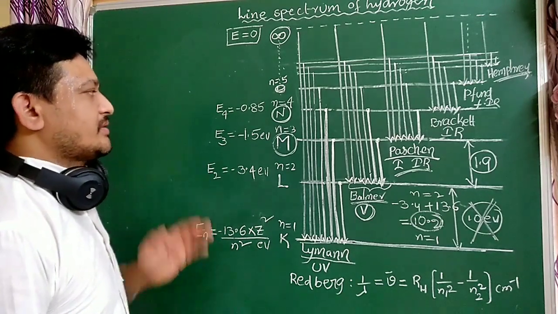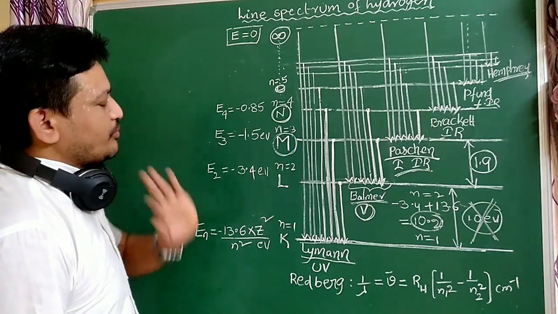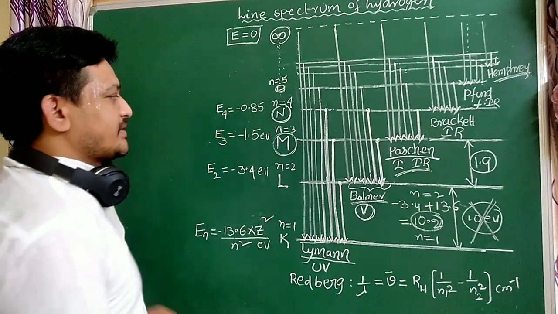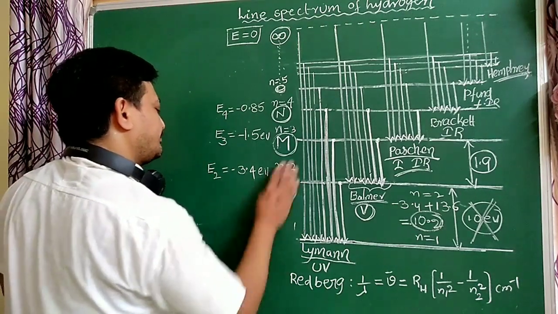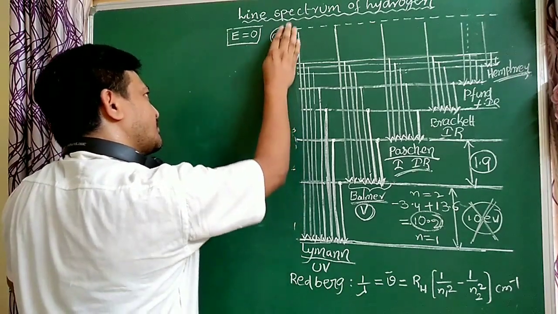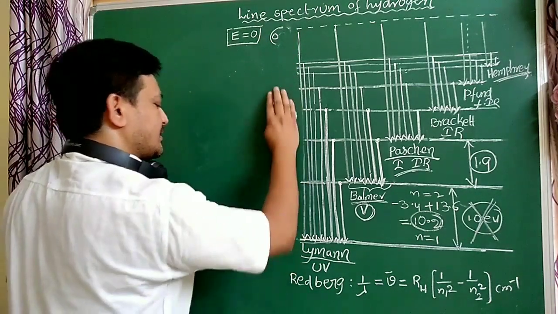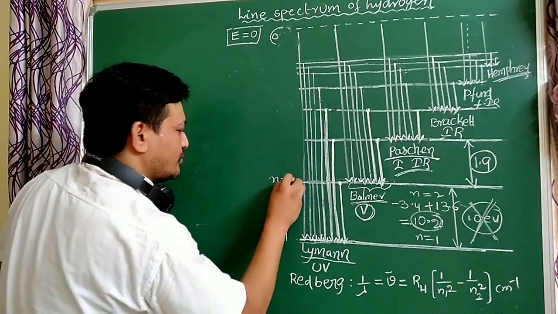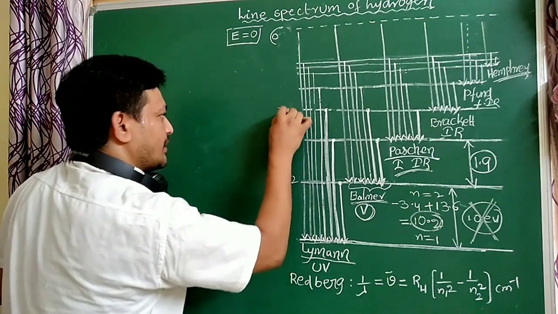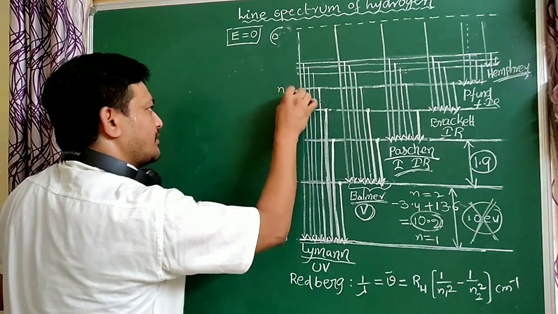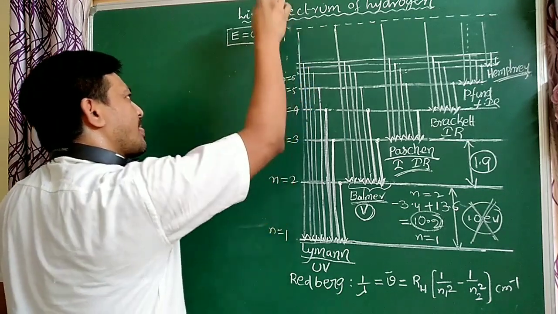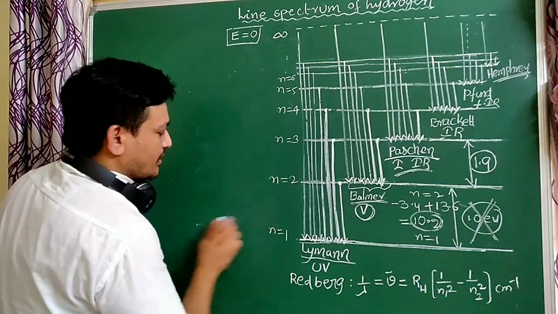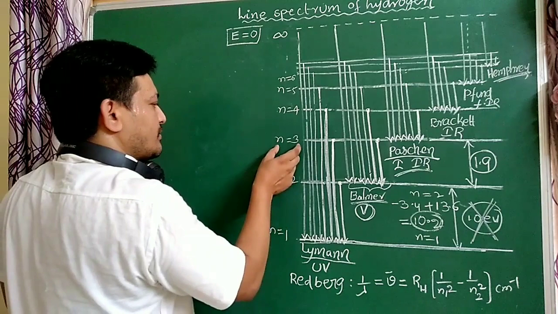Is it clear, students? So based on the spectrum, some important points are there. So what is the Lyman series? The electron comes from higher energy states to the ground state. So this is n equal to 1, n equal to 2, n equal to 3, n equal to 4, n equal to 5, 6, 7 and so on, n equal to infinity line.